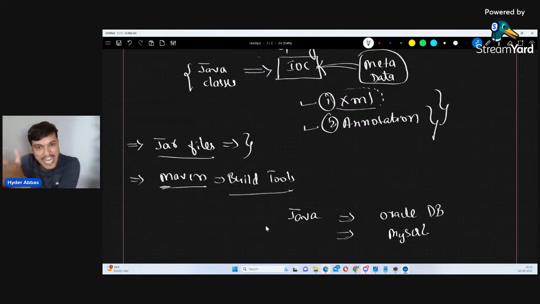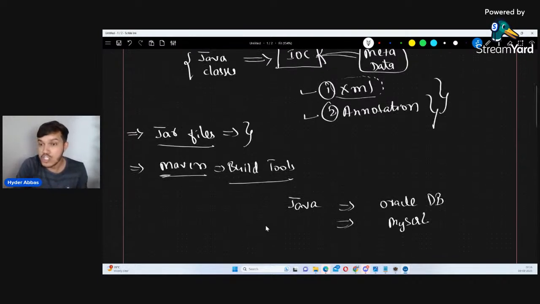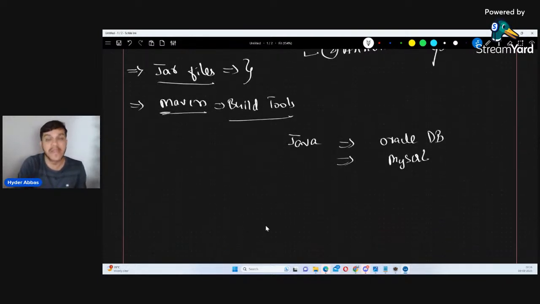Then those jar files also you have to add into your Java project, which are developed by the Spring team. Spring is not owned by the Java team, not by Oracle or Sun Microsystems. It is a different third party thing. So they have also kept the jar files.